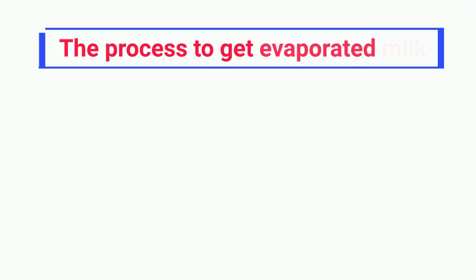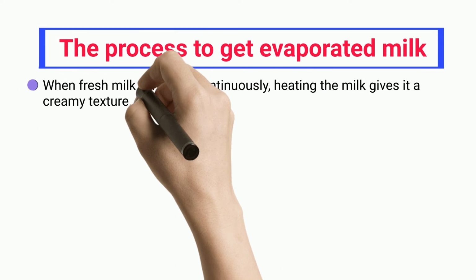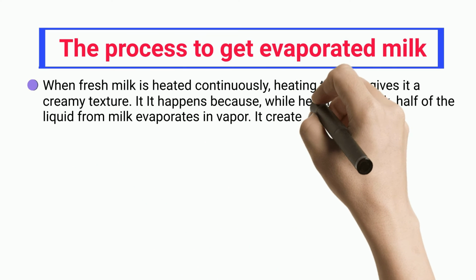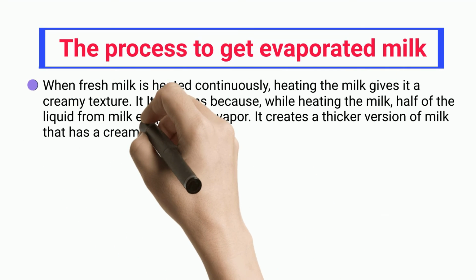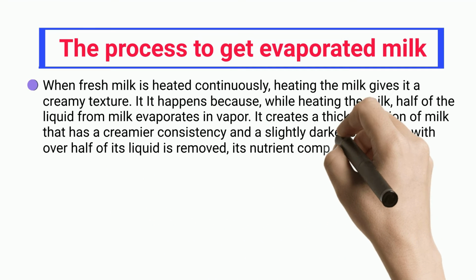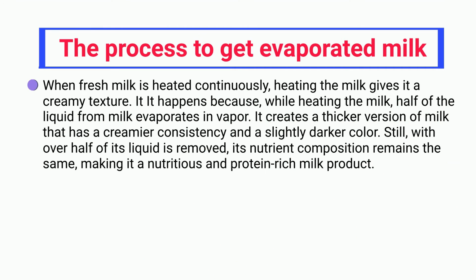The process to get evaporated milk. When fresh milk is heated continuously, it gets a creamy texture. It happens because, while heating the milk, half of the liquid from the milk evaporates as vapor. It creates a thicker version of milk that has a creamier consistency and a slightly darker color. Still, even with over half of its liquid removed, its nutrient composition remains the same, making it a nutritious and protein-rich milk product.